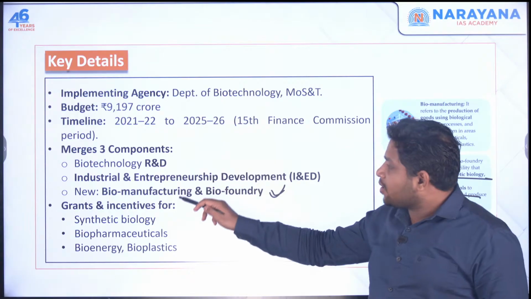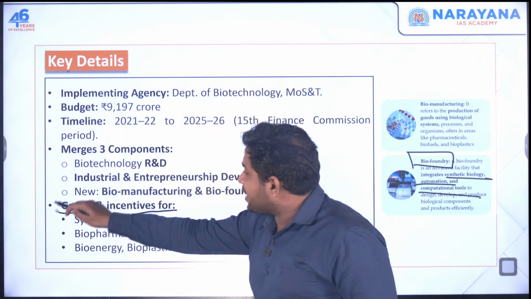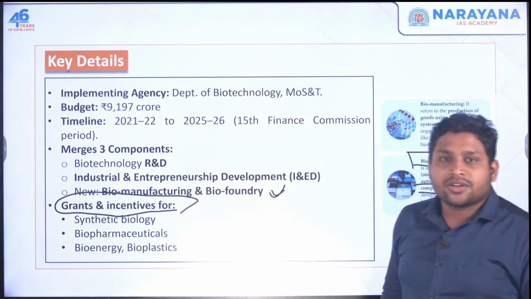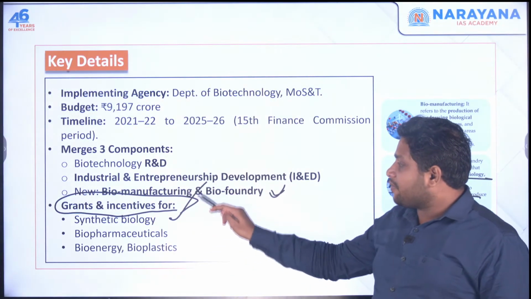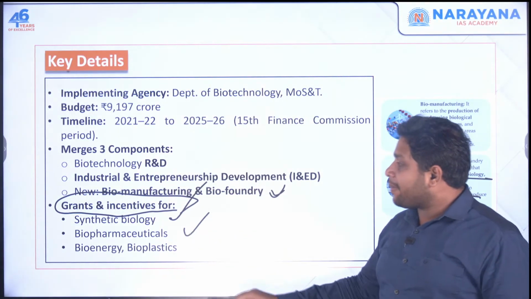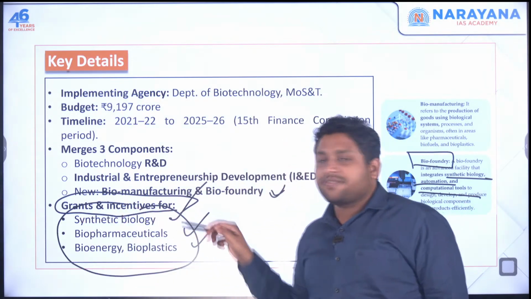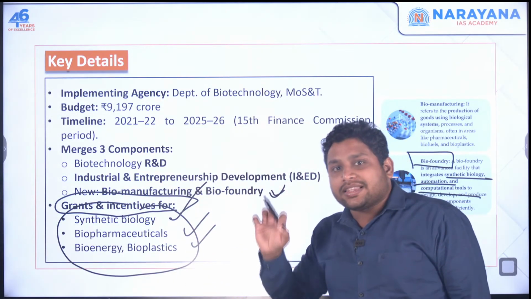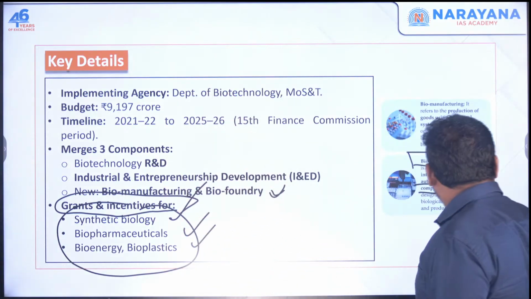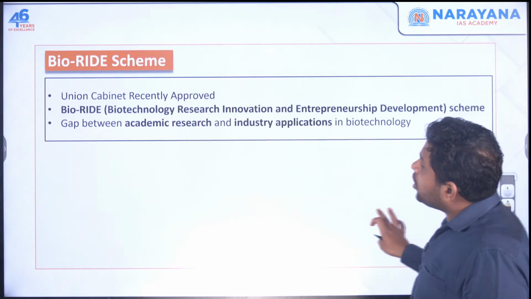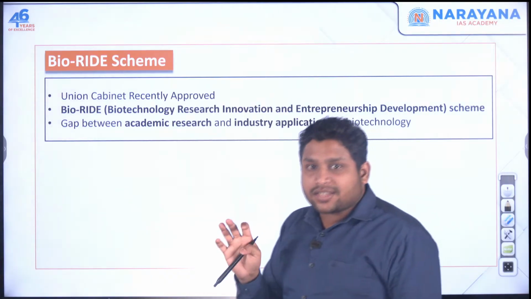They're saying that we are going to give some incentives, some grants, to people, for example in the field of synthetic biology, biopharmaceuticals, bioenergy, bioplastic. Whoever will be working in these fields, we will give some incentives. This is what the government is saying under this scheme called the BioRIDE scheme.